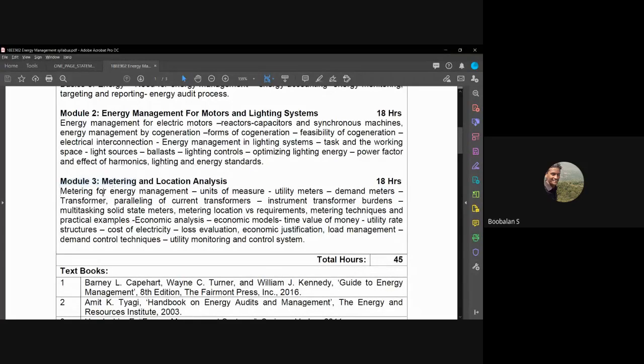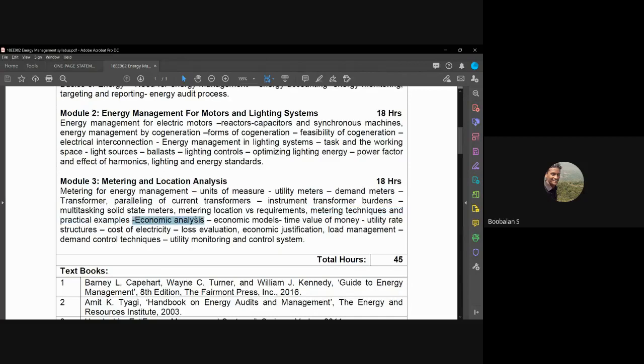Metering for energy management, we have seen about 9 classes: units of measure, utility meters, demand meters, instrument transformers and how the CT burden is calculated, advanced meters and smart meters, location versus requirement, and the different metering techniques available.